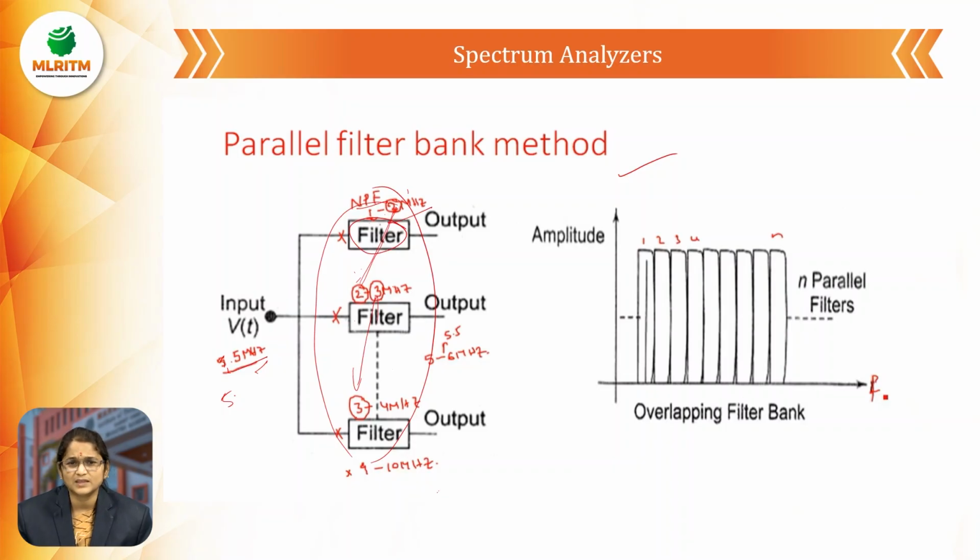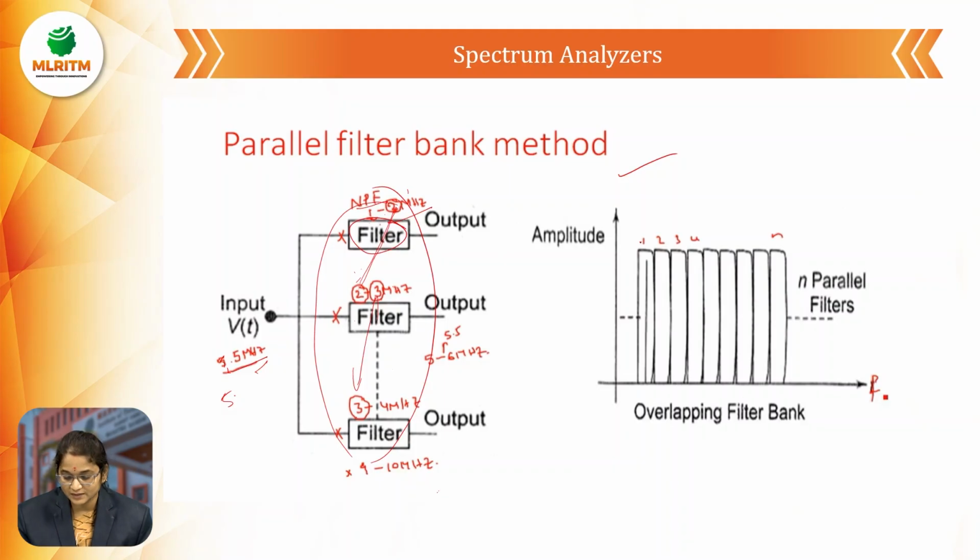We use these filters to get accuracy without loss of any information. If we use them like this, information loss will not occur. The spectrum is used efficiently with the help of these parallel filter bank methods.